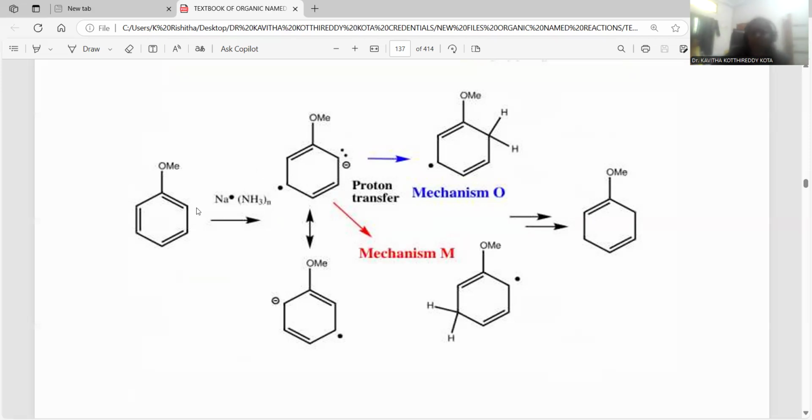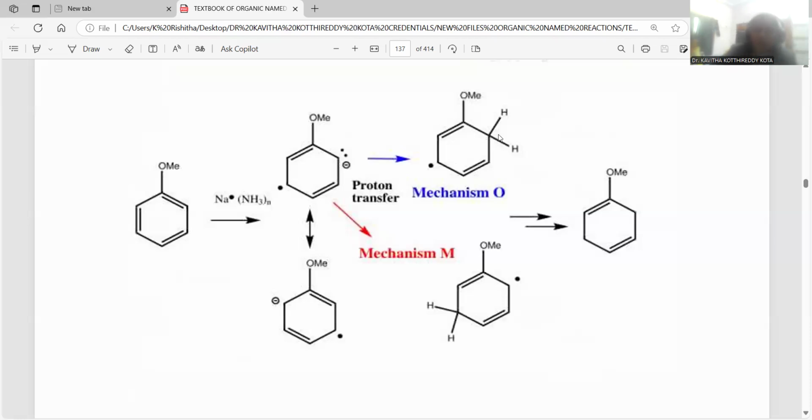Whenever the sodium atom is giving electrons, they obviously go toward the ortho position with respect to methoxy. Why? Because methoxy is already releasing electrons, so this carbon experiences electron rich nature, right? So the adjacent position is susceptible to taking the electrons, so you can notice negative charge adjacent to the methoxy functionality.